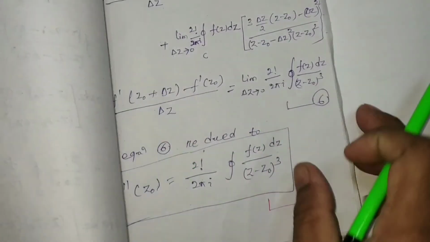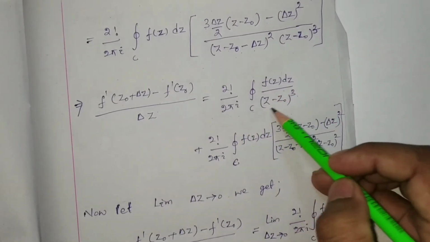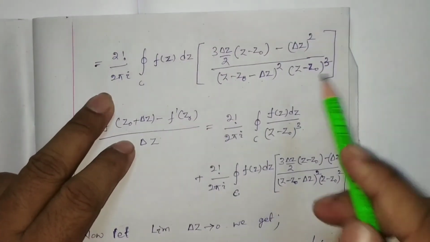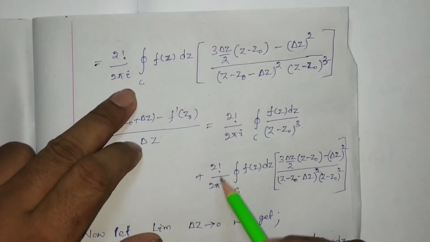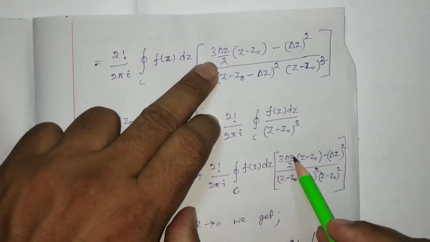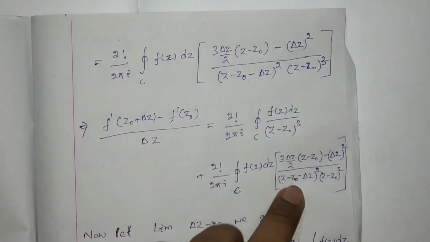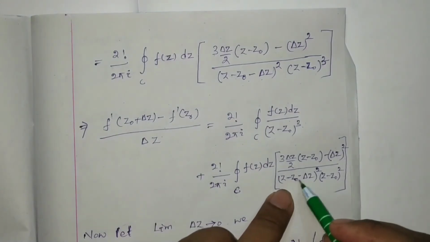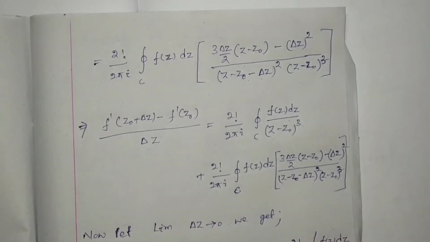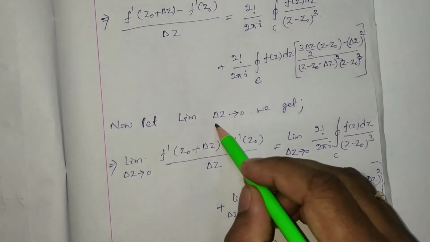It will be 2 factorial by 2 pi i closed integration c f(z) dz by (z minus z0) whole cube, plus 2 pi i, 2 factorial by 2 pi i closed integration c f(z) dz, 3 del z by 2 (z minus z0 minus del z) square whole, divided by (z minus z0 minus del z) square, (z minus z0) whole cube, right? Okay, now we have to put the limit del z tends to 0.